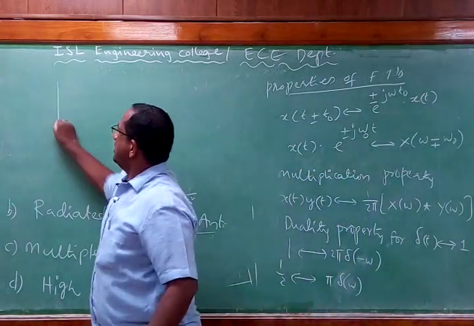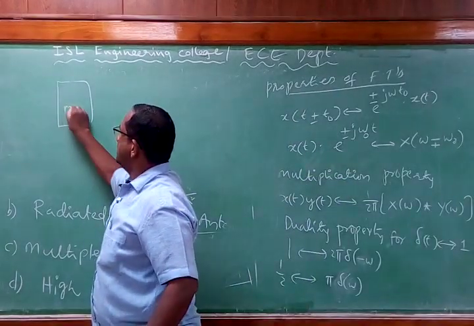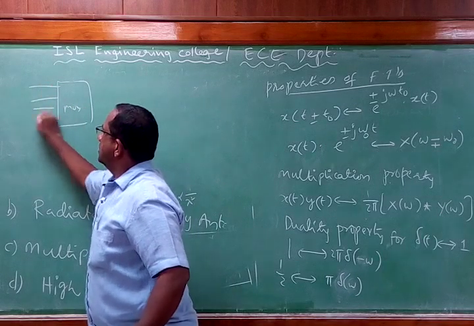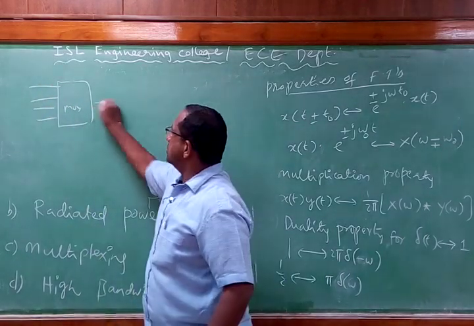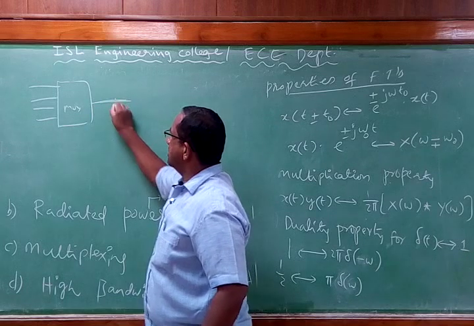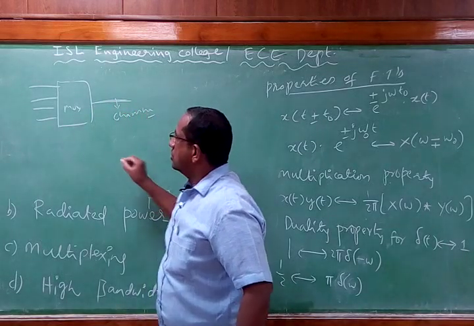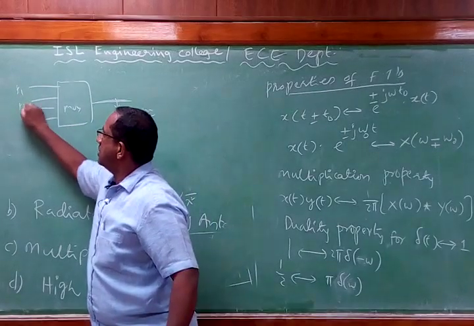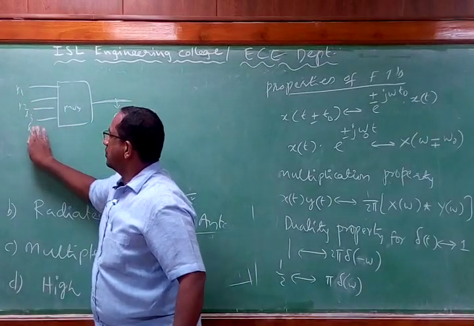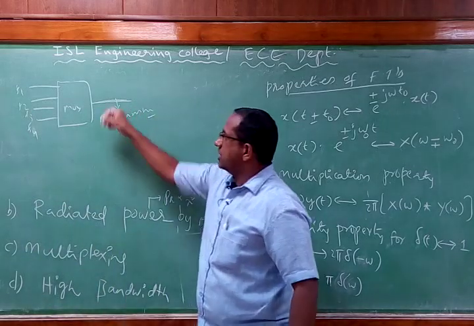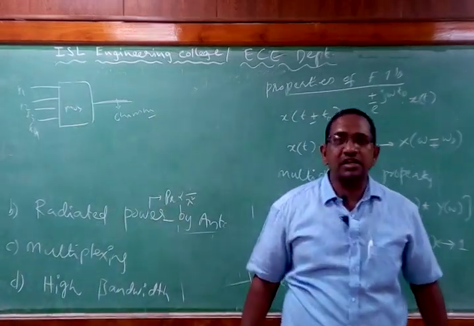What is multiplexing? Imagine there is a multiplexer here like this. So we have many signal sources. All the signal sources can be transmitted via a single channel. This is a channel, for example. There is a single channel. So all these sources, say F1, F2, F3, F4 frequency signals are there. All these frequencies I want to transmit through a single channel.